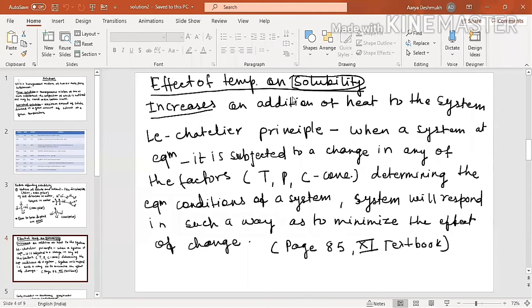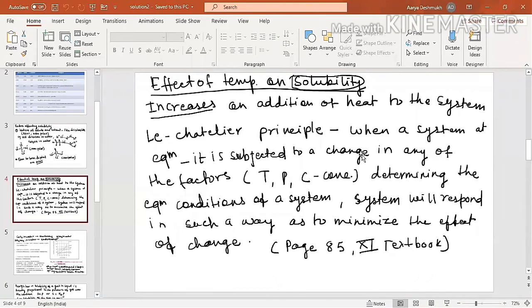Temperature. What is the effect of temperature on solubility? Obviously, we know that if you increase the temperature of the system, the solubility increases. This is by Le Chatelier's principle, which states that when a system at equilibrium is subjected to a change.